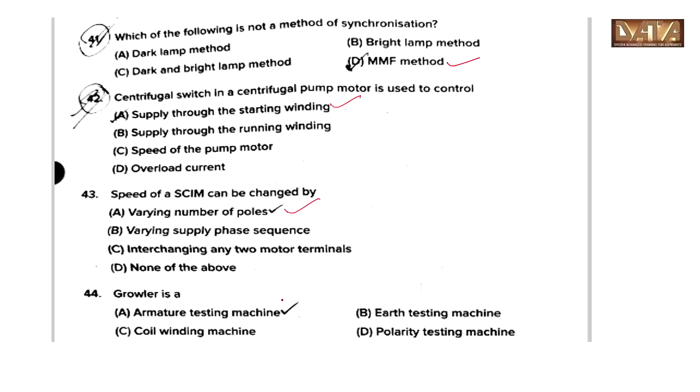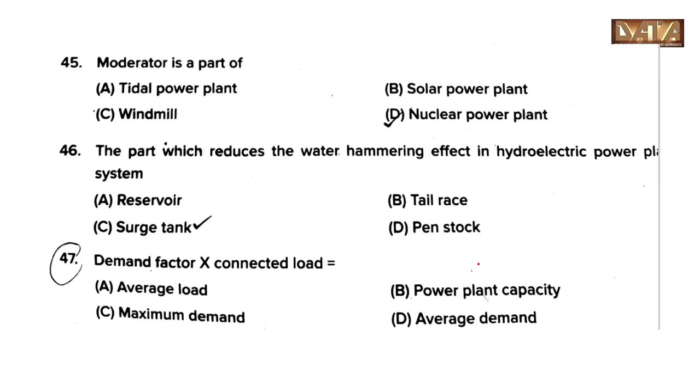44, growler is an armature testing machine. 45, moderator is a part of, option D, nuclear power plant. The part which reduces the water hammering effect in hydroelectric power plant system is, option C, surge tank. Demand factor into connected load is equal to option C, maximum demand.